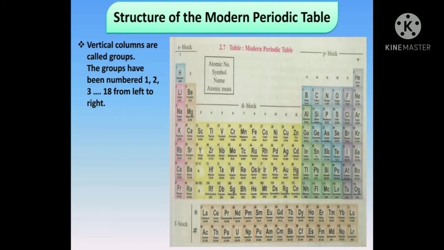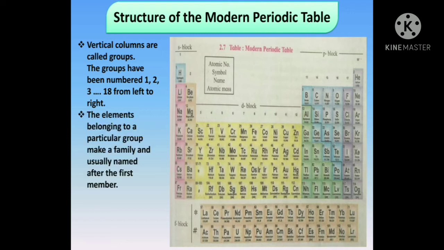So children, you will see in this modern periodic table there are 1 to 18 groups. The vertical columns are groups. The elements belonging to a particular group make a family and are usually named after the first member. For example, as you know, fluorine, chlorine, bromine, iodine, which are in group 17, are called halogens.